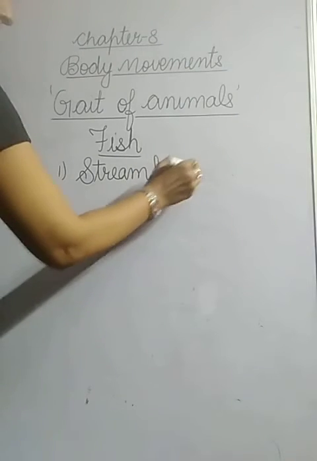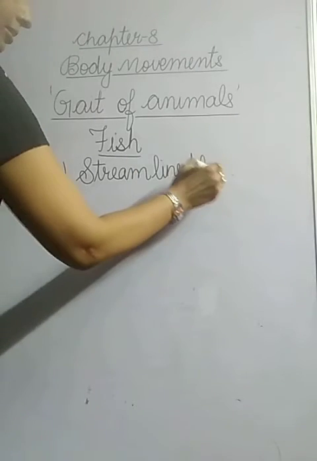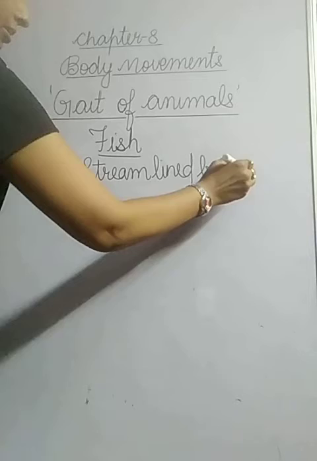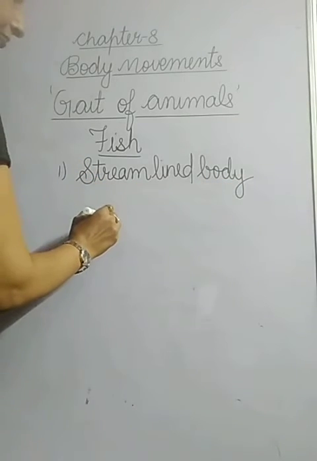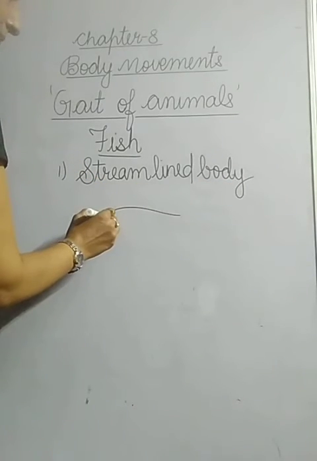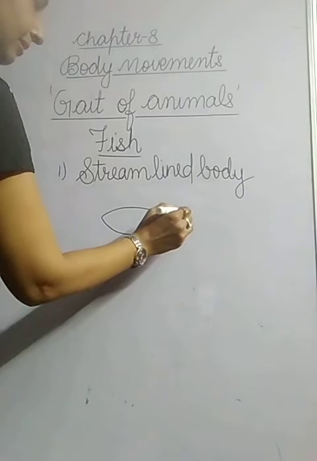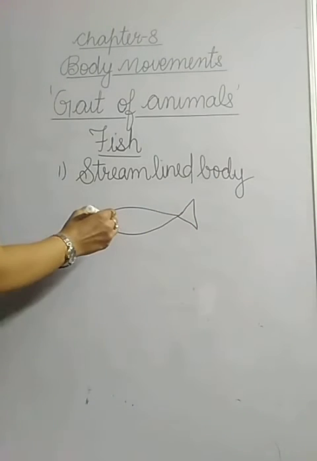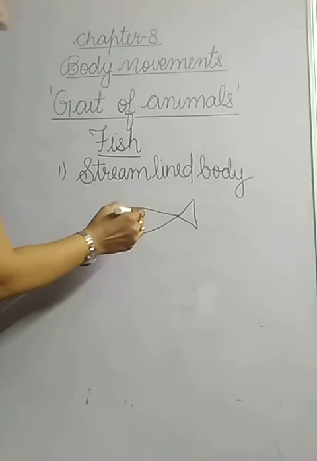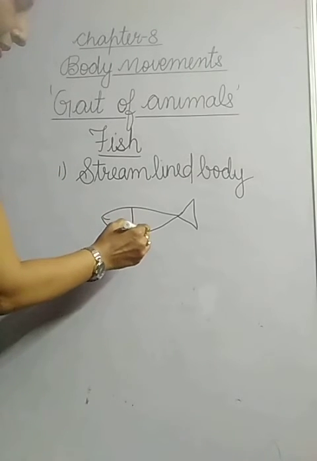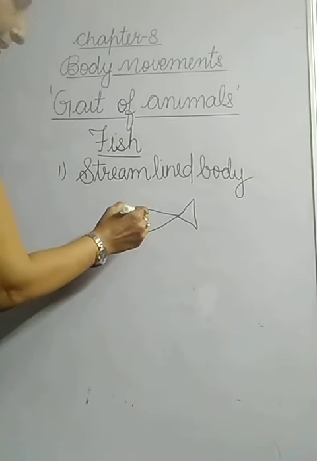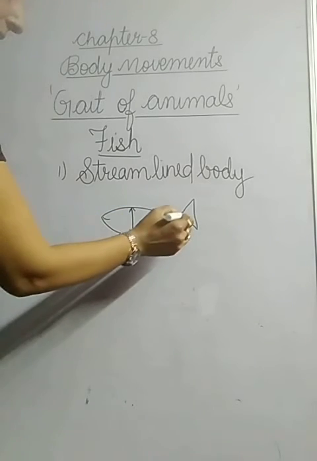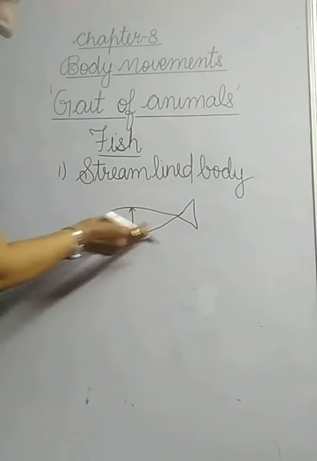Number one is that a fish has a streamlined body. So if you have seen a fish, the body of fish is like this. We draw a fish like this. So it is thick in the middle. The body of the fish is thick in the middle and narrow at the ends. Means it tapers at the end.